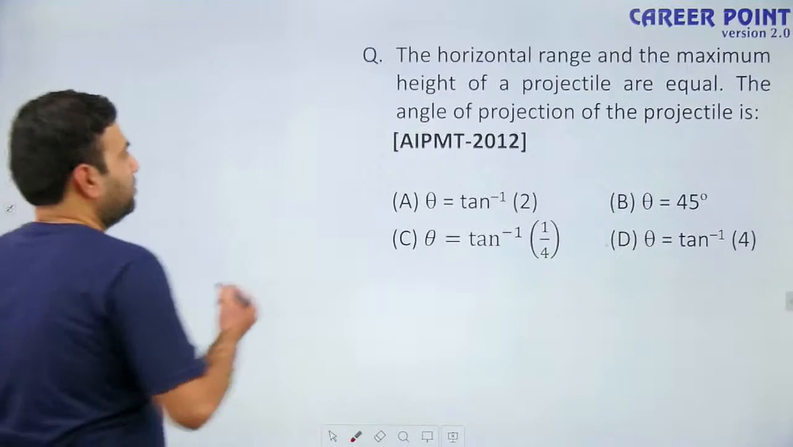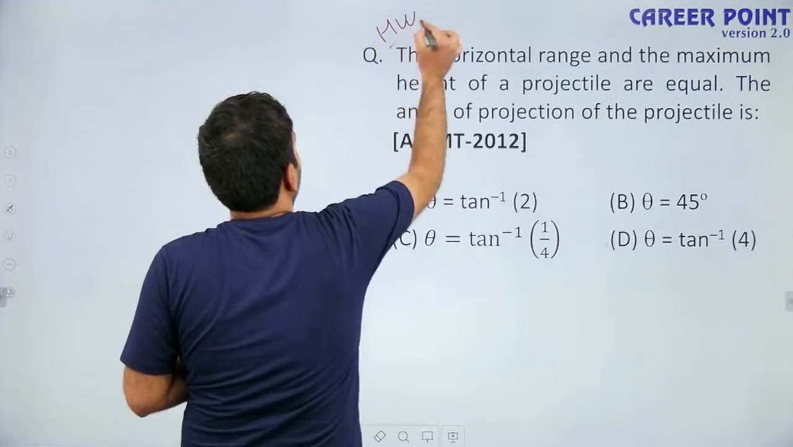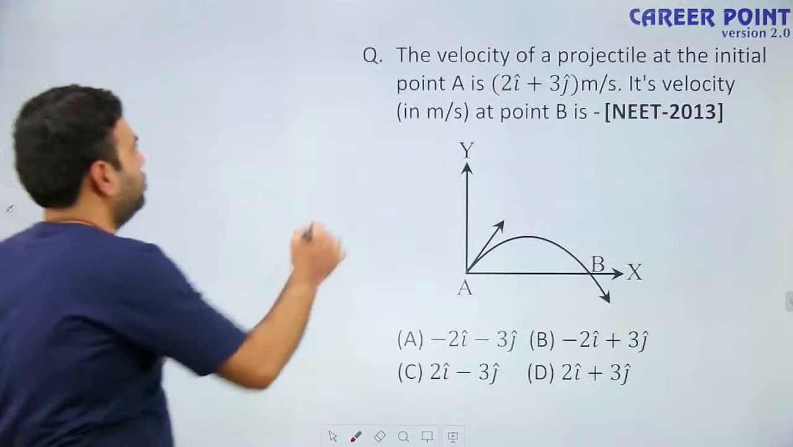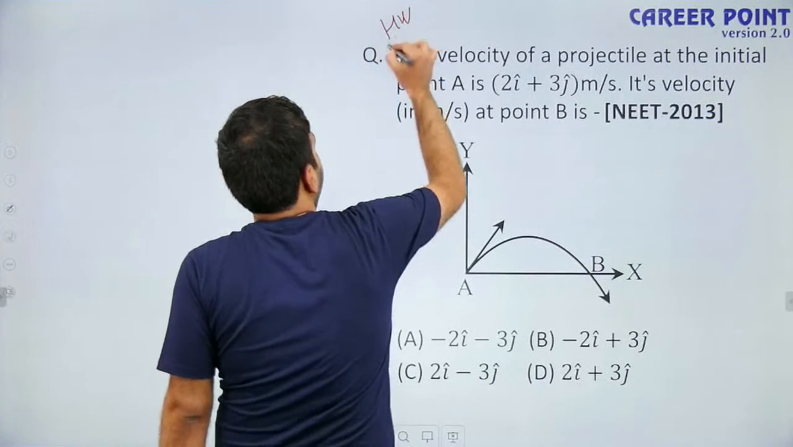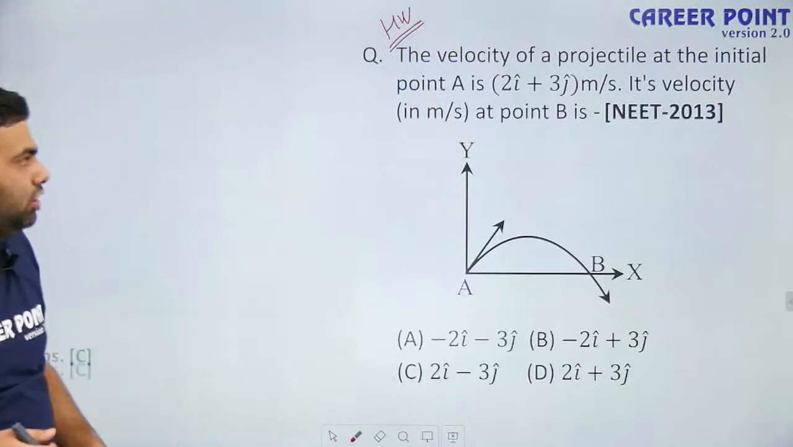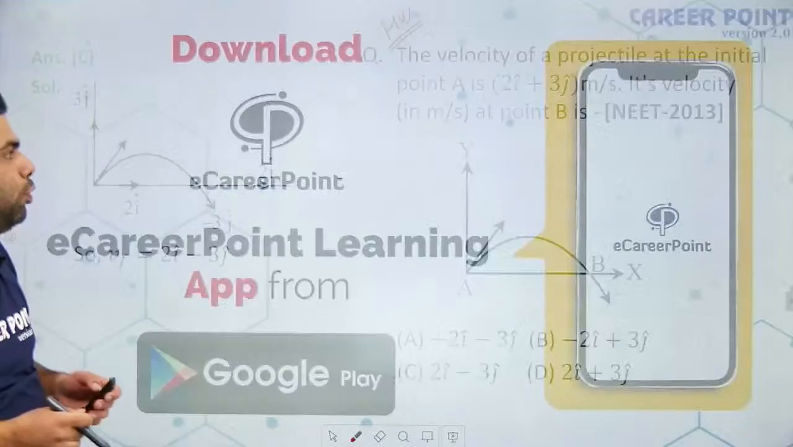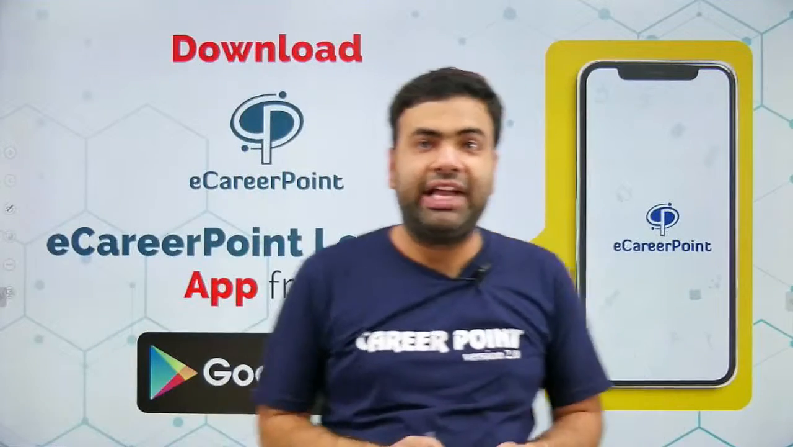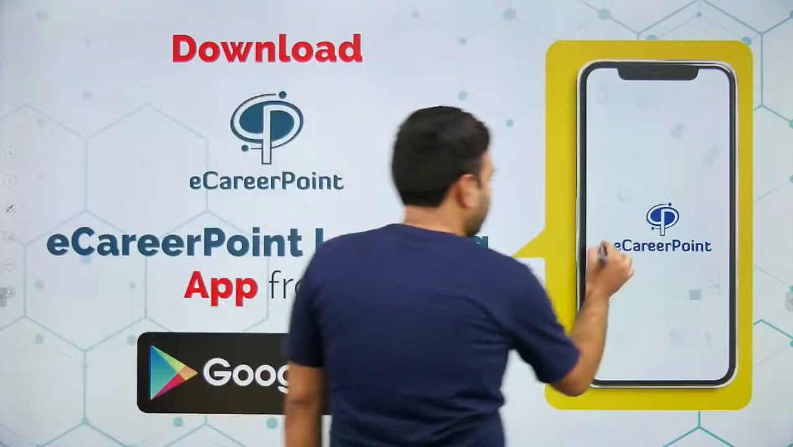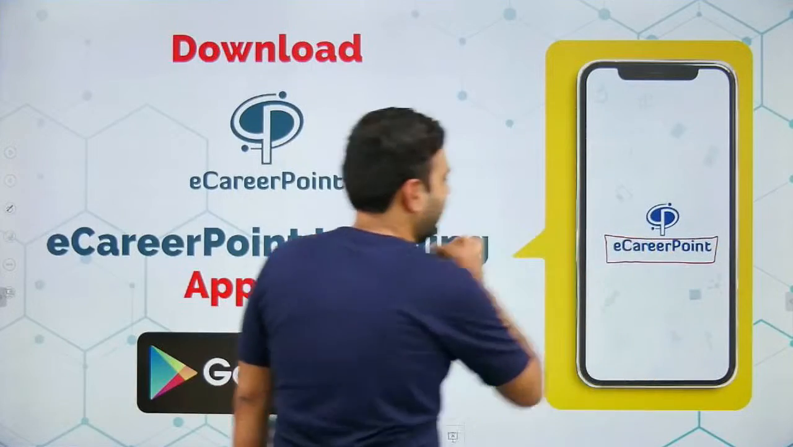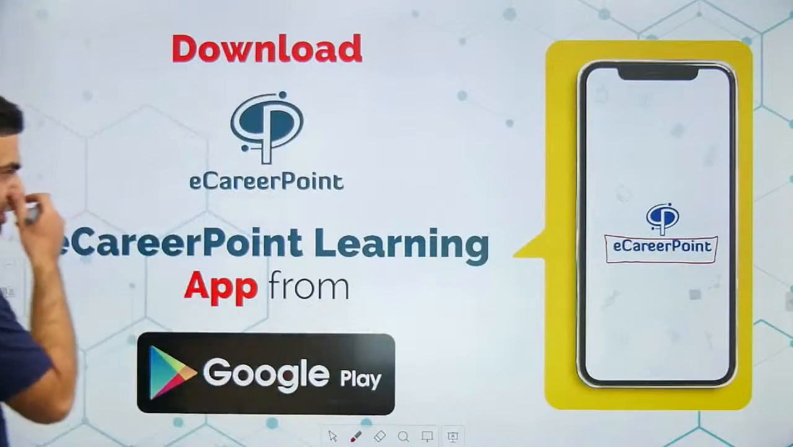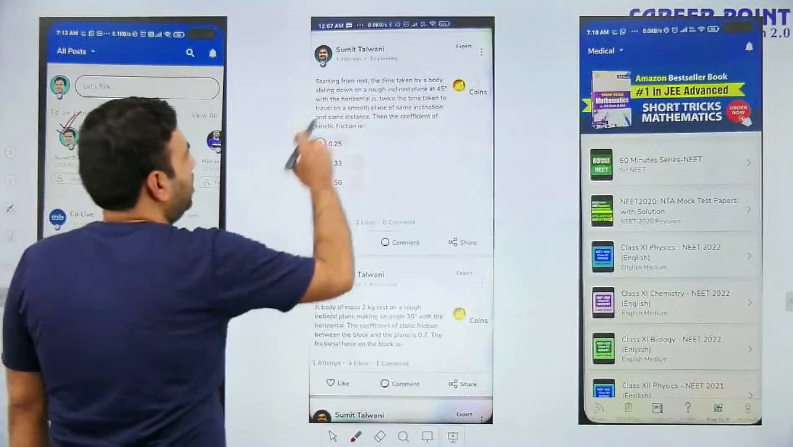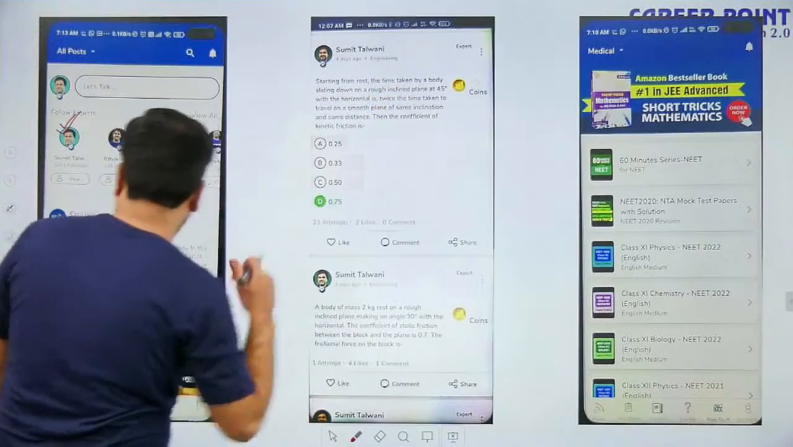So there are some questions that I am going to give you as homework. These questions are your homework. You are going to solve these questions at your home. To solve these questions, you require these slides. From where can you get these slides? Just download the eCareerPoint app to get these slides. Once you download this app, follow your experts and you will be able to attempt the questions posted by your experts.